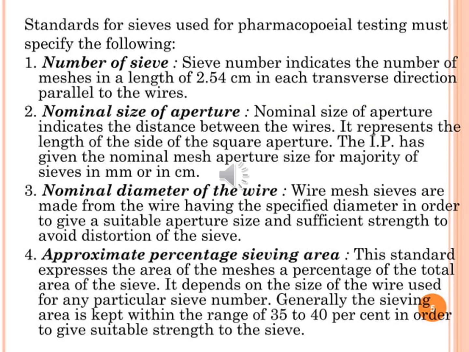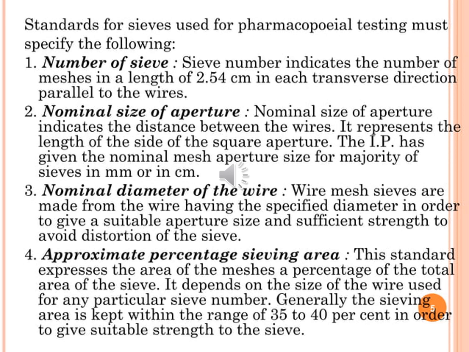Standards for sieves used for pharmacopoeial testing must specify the following. First, the sieve number, which indicates the number of meshes in a length of 2.54 cm in each transverse direction parallel to the wires. Second, nominal size of apertures, which indicates the distance between the wires. It represents the length of the side of the square apertures.